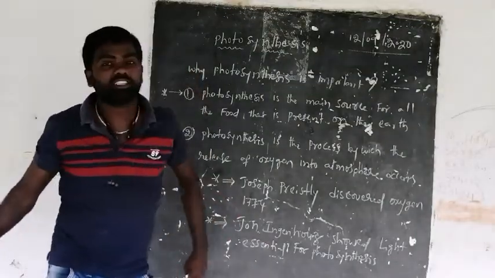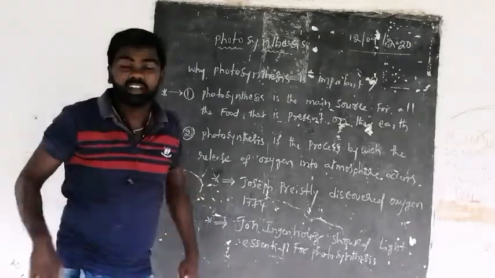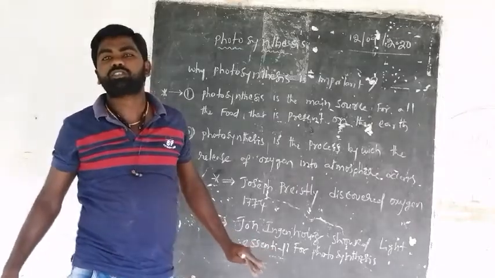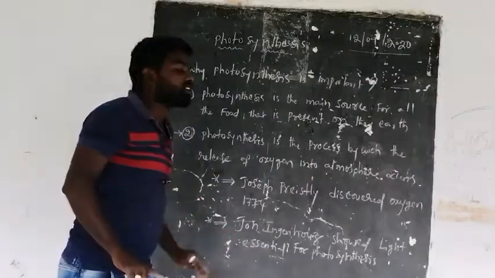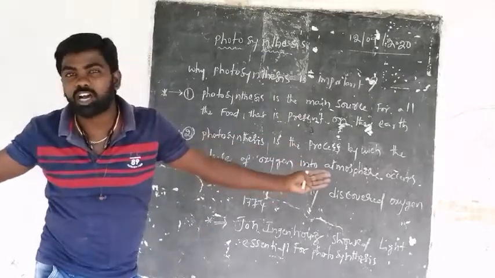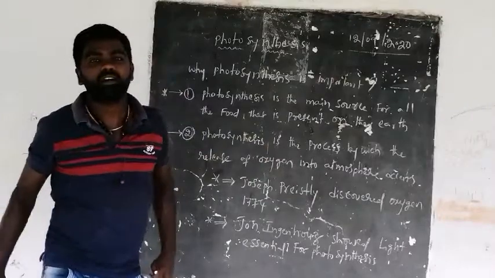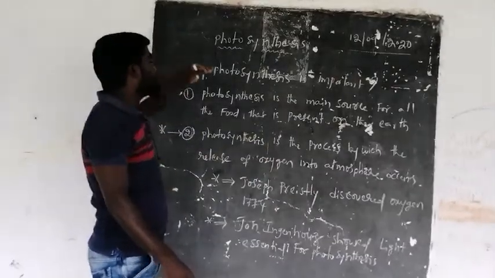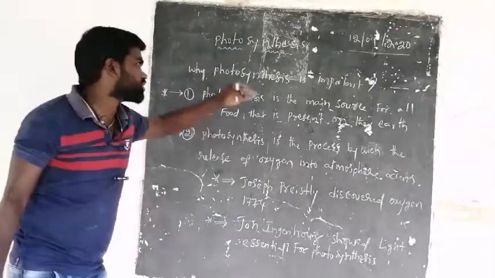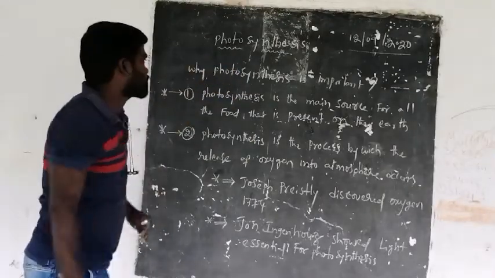And later on, John Ingenhousz showed that light is most important for the photosynthesis process. If light is not there, there is no photosynthesis process, there is no preparation of carbohydrates in the plants, hence there is no food on the earth surface. And next, let us make a list of the things that are required for the photosynthesis process.